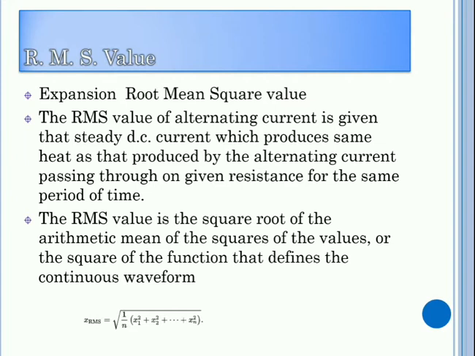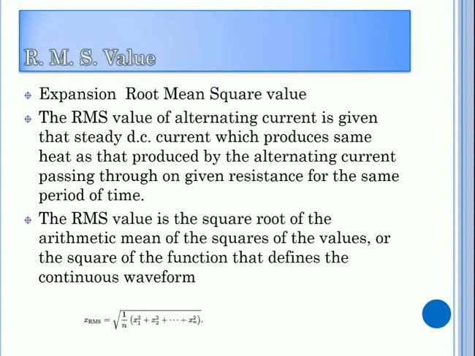A very important topic, we came across RMS value. RMS expands to root mean square value. The RMS value of alternating current is given by that steady DC current which produces the same heat as that produced by the alternating current passing through a given resistor for the same period of time. Consider you have a resistor, and you are passing a DC and an AC. The amount of heat produced by a DC of, say, 6 volts will be the same as that produced by an AC of 5 point something volts. This value, the relevant DC equivalent of an AC, is called the RMS value.